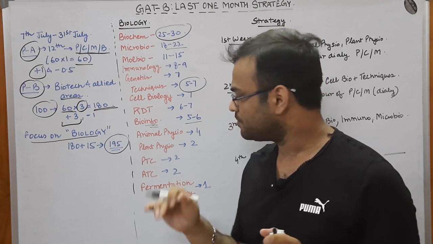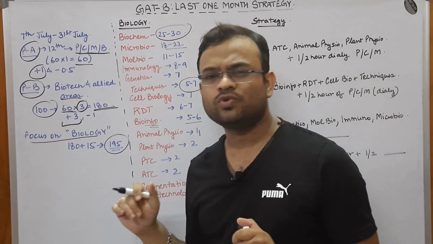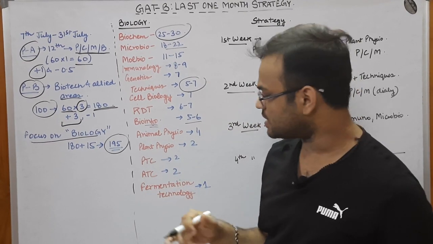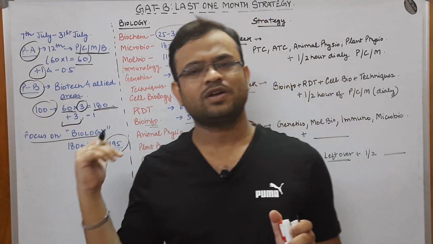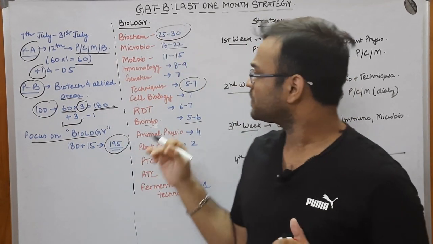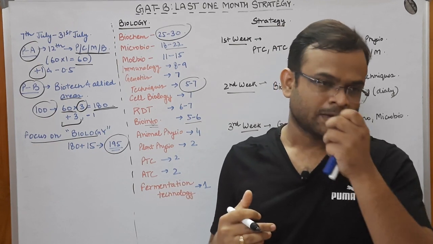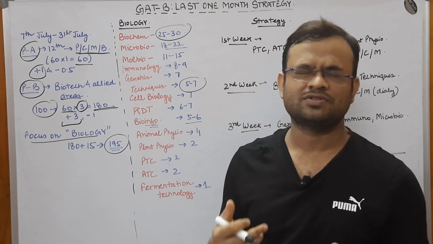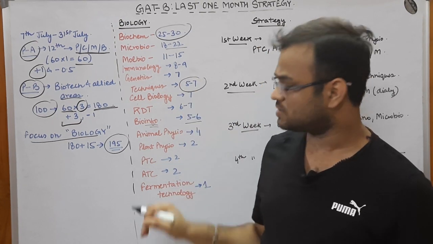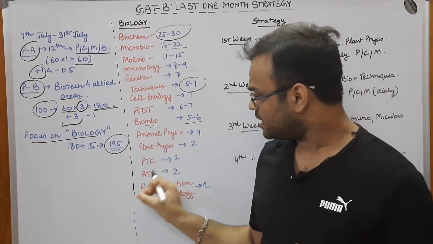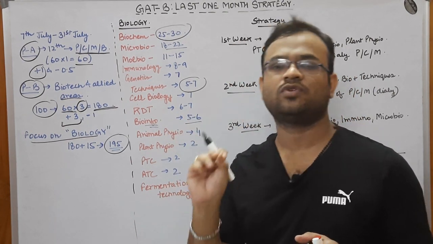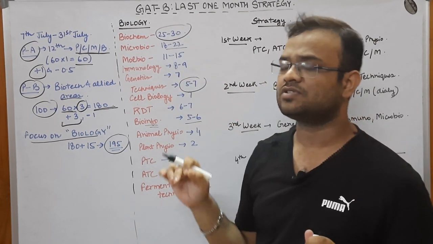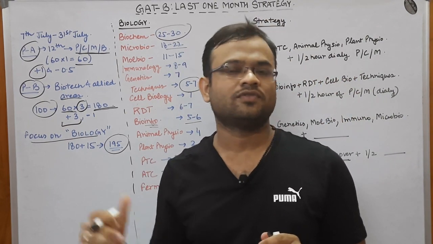That is my belief. Okay, now coming to plant tissue culture, around two questions are asked. Around animal tissue culture, around 2 questions are asked. And then fermentation technology. In fermentation technology, what I want you to understand is the bioprocess things, right? What is the impeller, what is the sparger, what is Reynolds number, so on and so forth. I have explained all of this, the important topics. I have given the details of all the important topics, what you should study and what you should leave for this GAT-B examination. So this is my analysis about the questions that come each year from GAT-B.